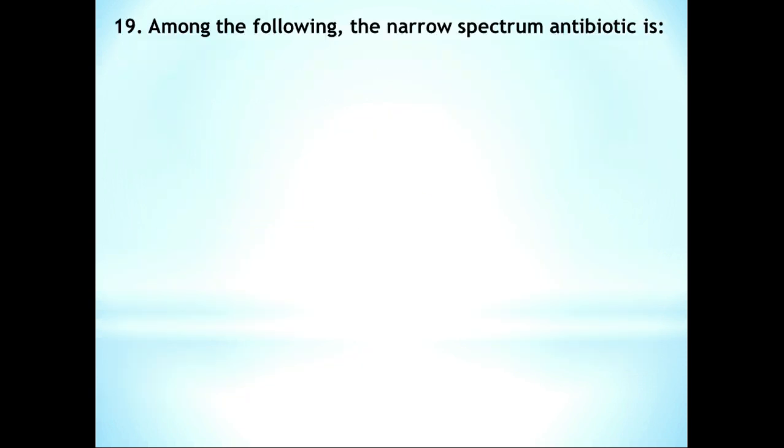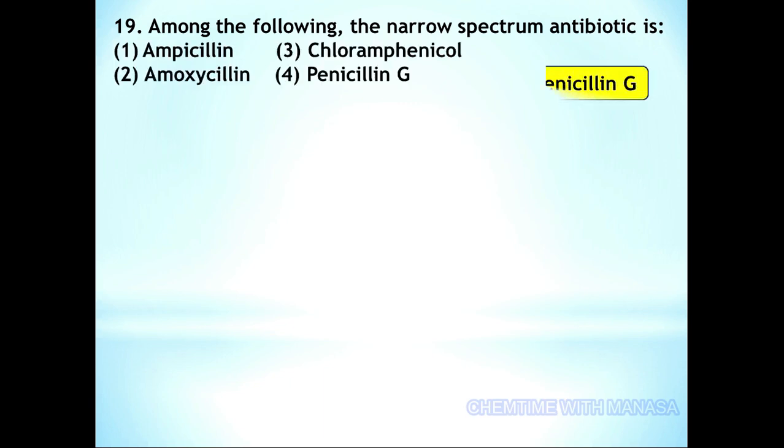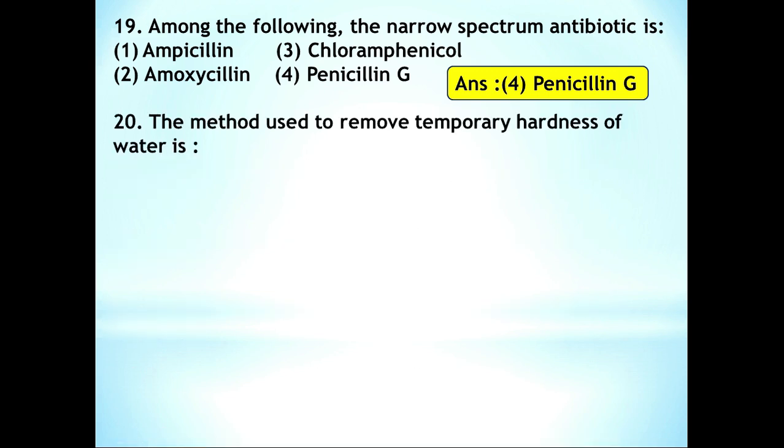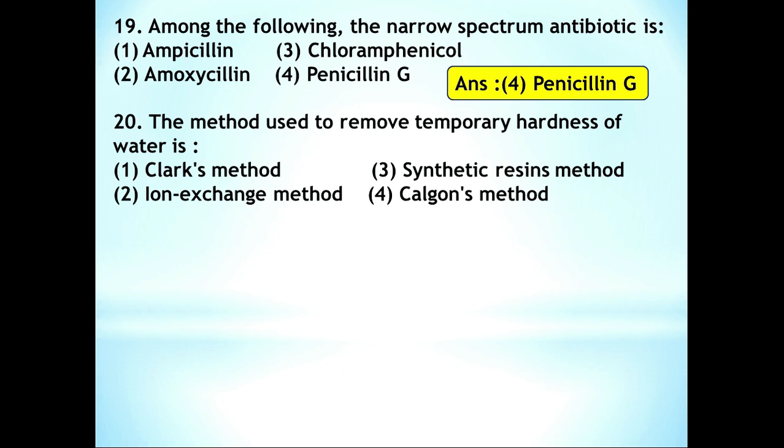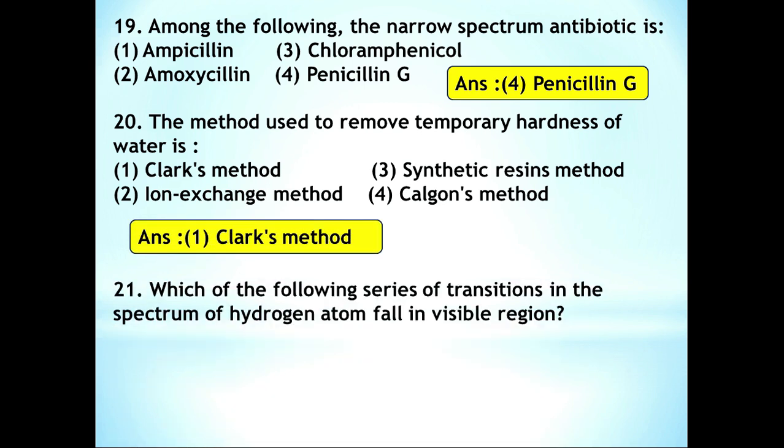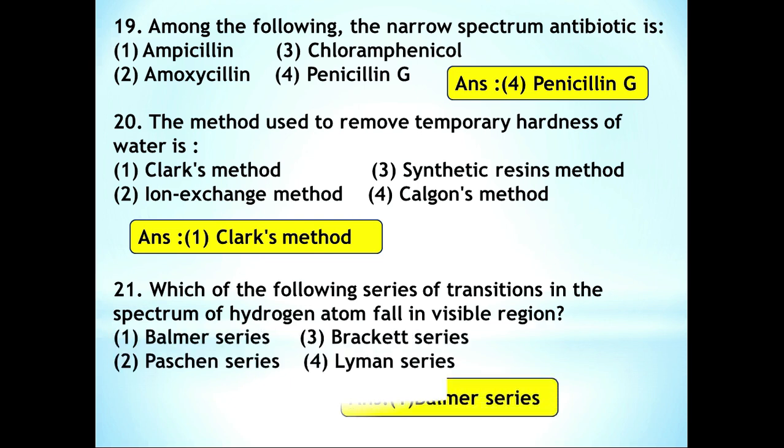Next, question number 19. Among the following, the narrow spectrum antibiotic is... Here the narrow spectrum antibiotic is option number 4, penicillin G. The method used to remove temporary hardness of water is... It is Clark's method. Question 21. Which of the following series of transitions in the spectrum of hydrogen atom fall in visible region? It is the Balmer series, option number 1.